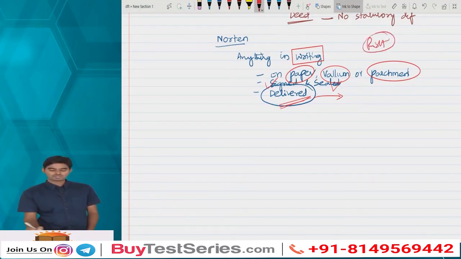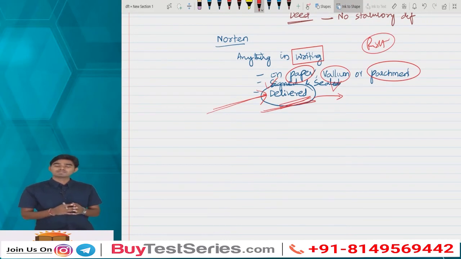That means obviously it has to be an instrument, and if that instrument is being delivered, then that instrument turns out into a deed. So the essence of the concept of deed is the delivery of that instrument. As soon as you deliver the instrument, that instrument turns out into a deed.